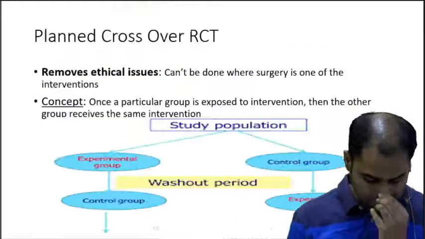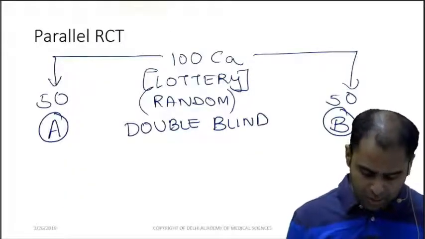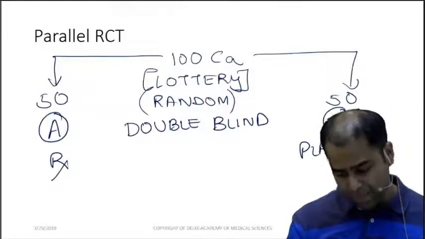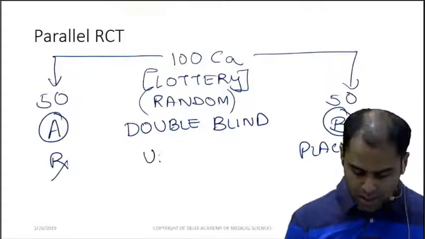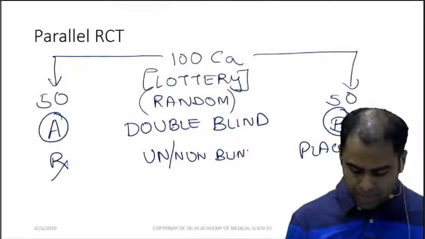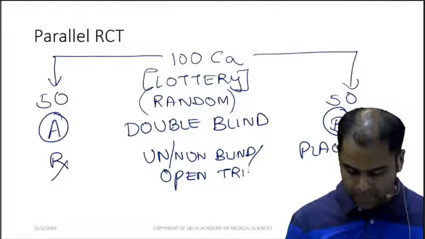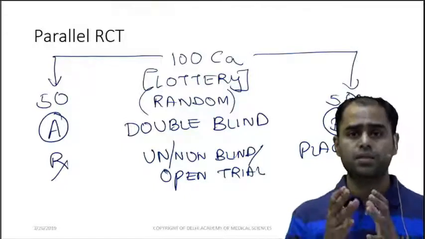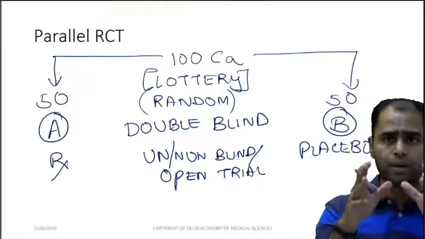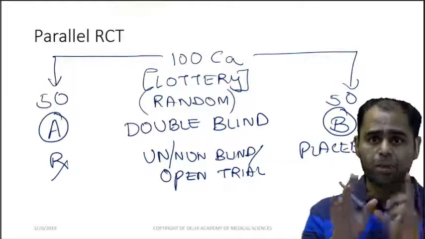Now imagine I know A is treatment and B is placebo, and also the patient knows. So this is non-blind or an open trial. This is a specific simple depiction of a double-blind randomized controlled trial. But there is a problem with this study.